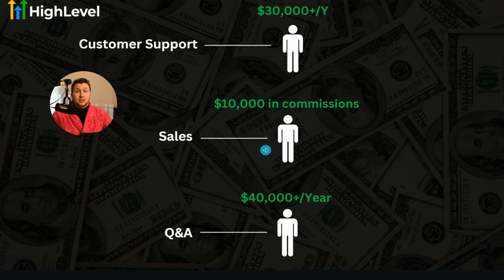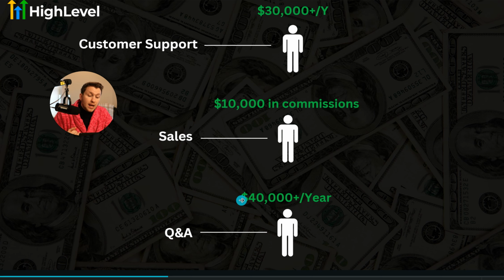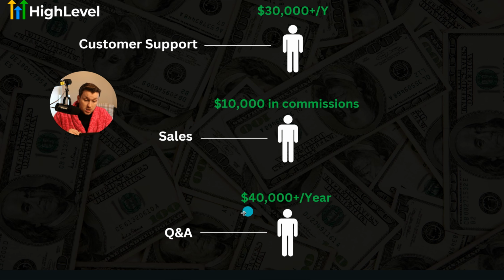You've got salespeople who sell to people on the phones, talk to people, whatever, via text, call. That's like 10,000, 20, 40, 50, 100, 200. It's a lot of money. I just put tens of thousands in commissions because we don't know how much it is. So it's a lot of stuff. Then you have a Q&A person. So that's HR, customer rep, all these other things that are beyond customer support, and that could be 40,000, 50,000, 60, so many other things.